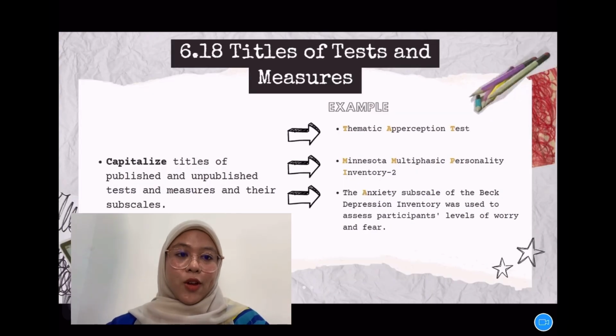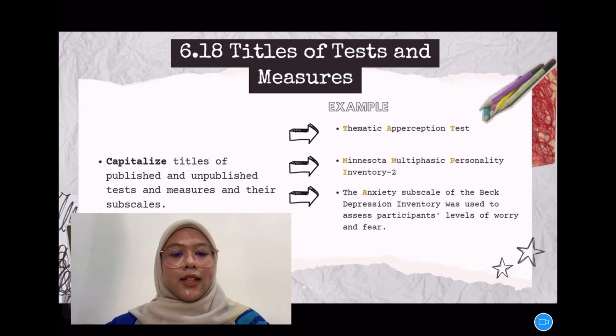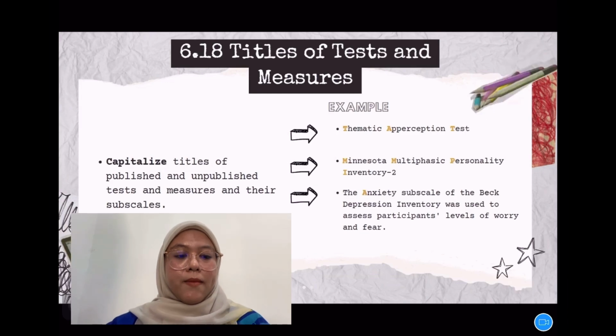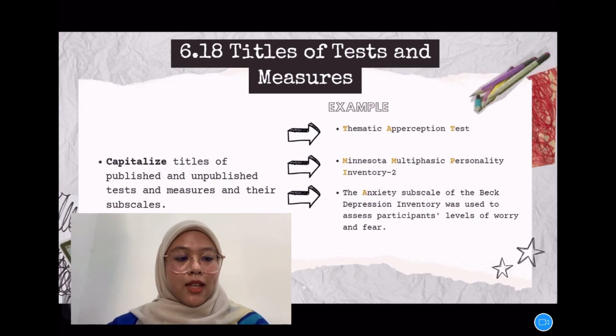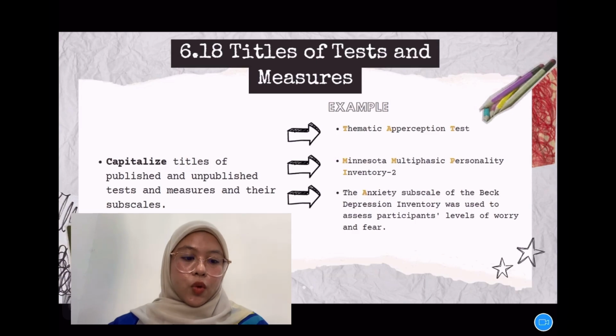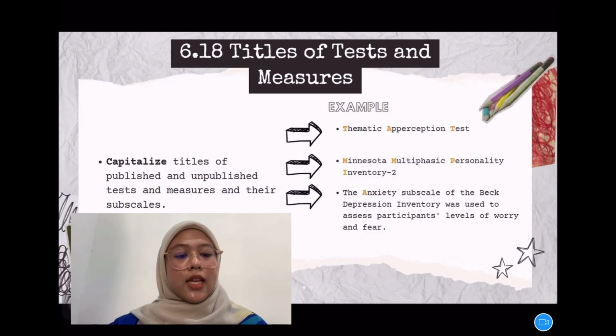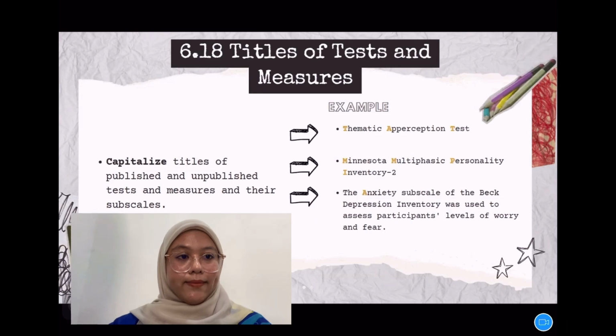Next, 6.18, titles of tests and measures. Capitalize titles of published and unpublished tests and measures and their subscales. For example, Thematic Apperception Test, Minnesota Multiphasic Personality Inventory-2, and "The anxiety subscale of the Beck Depression Inventory was used to assess participants' levels of worry or fear."